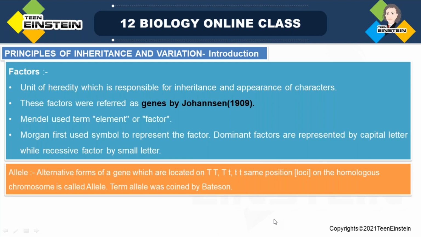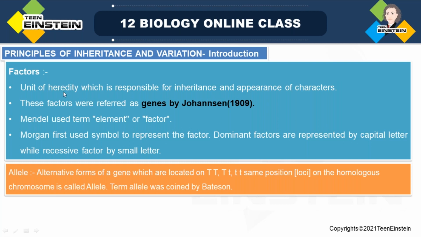So next is factors. Already we told, Mendel mentioned these characters as factors. The unit of heredity, which is responsible for the inheritance and appearance of characters. Now we are calling these factors genes.